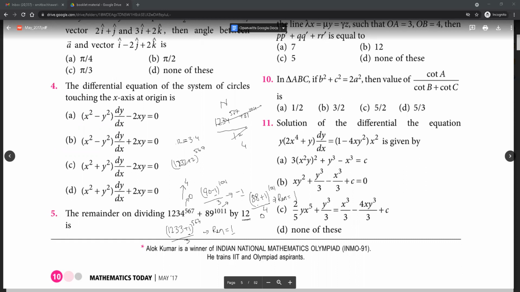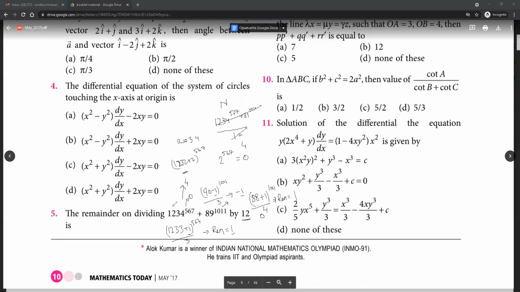So in this, all terms containing 1, 2, 3, 2 are divisible. So only the last term will remain, which is 2 to the power 567. Now is 2 to the power 567 divisible by 4? Yes. Obviously it is. So what is the remainder? 0, right? Sir, but with the other technique that we use, it is not coming. Which other technique? Arey, it is just the binomial technique. Yes, so we are doing it binomially.